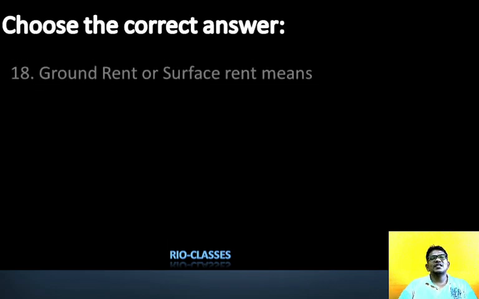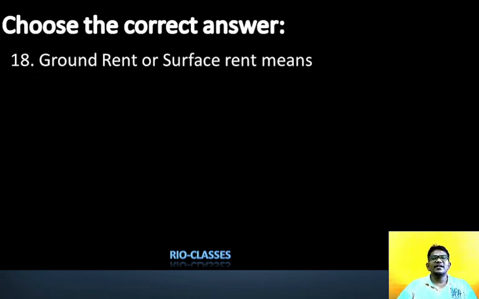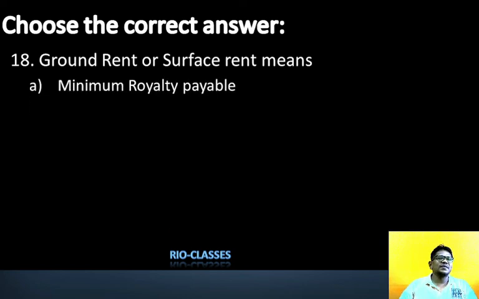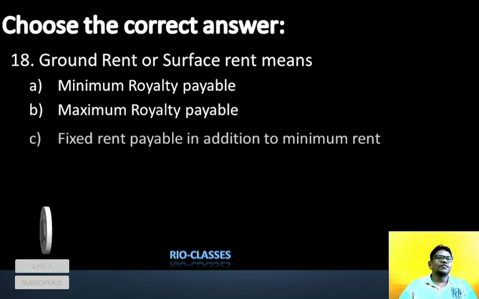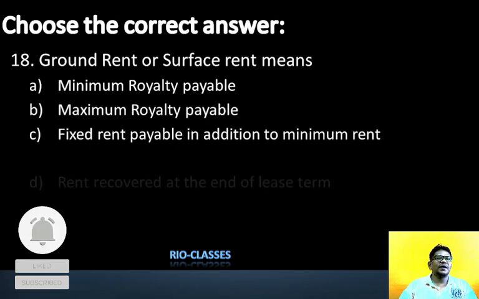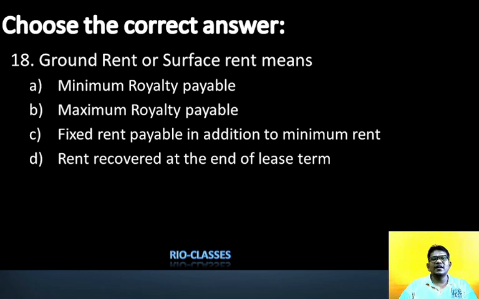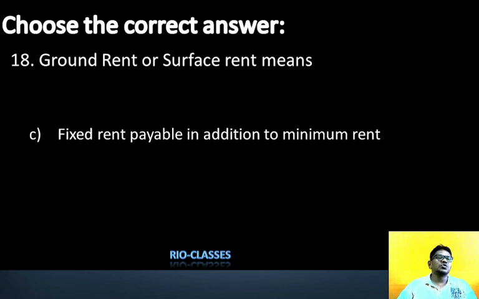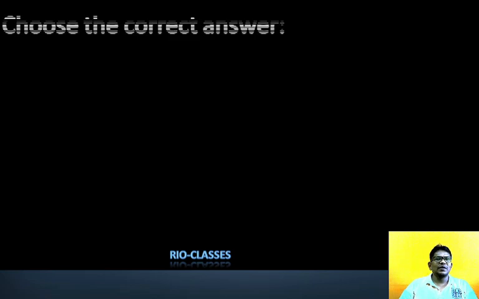Alright, next, 18th question. Ground rent or surface rent means, and it's very interesting: minimum royalty payable, maximum royalty payable, fixed rent payable in addition to the minimum rent, or a rent recovered at the end of the lease. So the right answer is a fixed rent payable in addition to the minimum rent, ground rent, because they are using the extra ground.